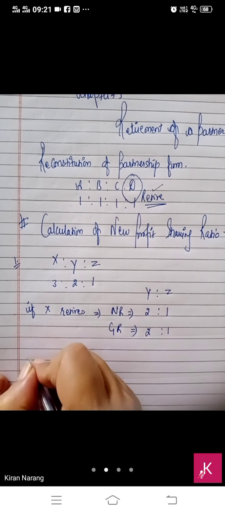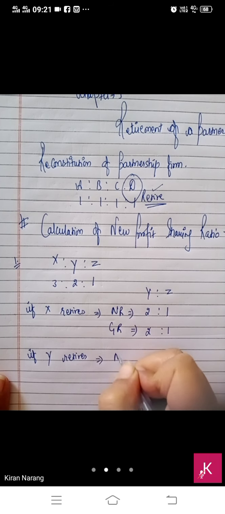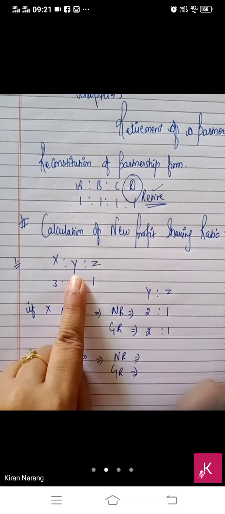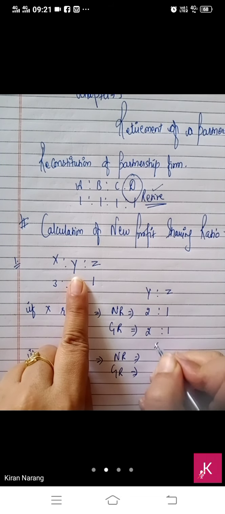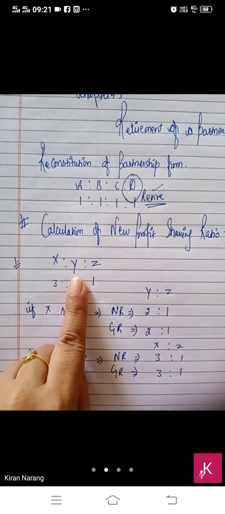But if Y retires, then for the new ratio and gaining ratio, in the same question, if nothing is given, the ratio between X and Z will be 3:1, new as well as gaining. Is it clear, bachche?